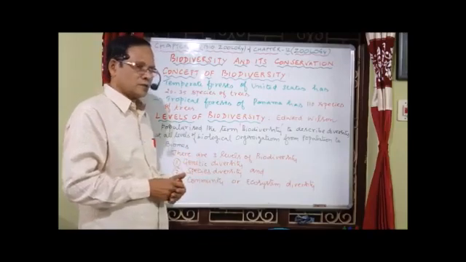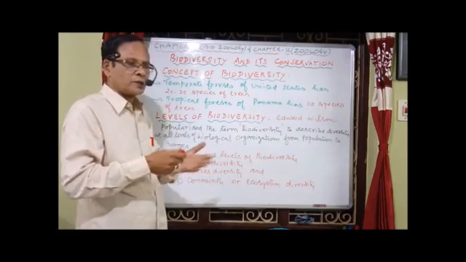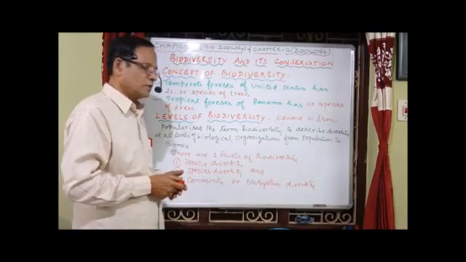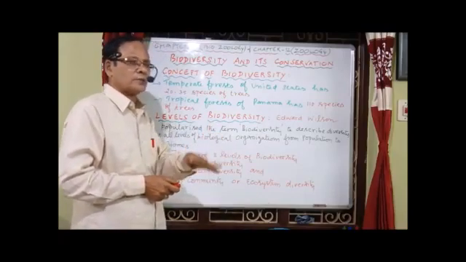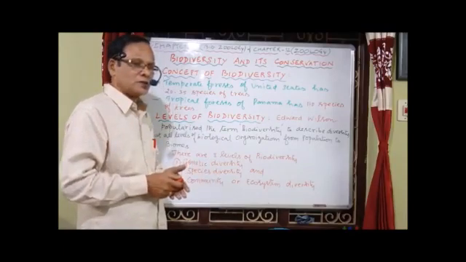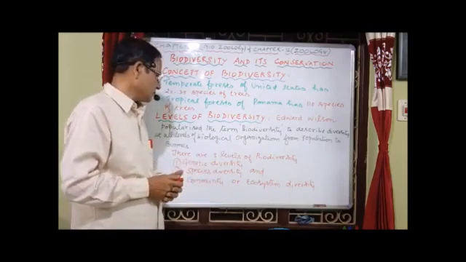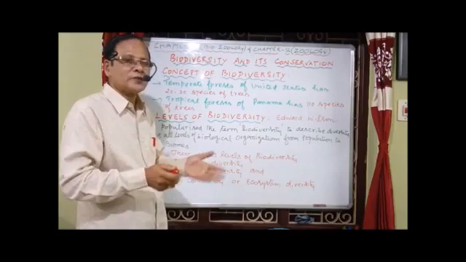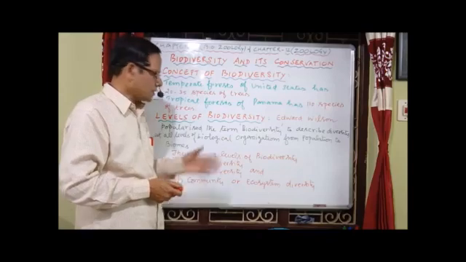Genetic diversity is the difference in genetic makeup, the number and types of genes between distinct species; that's nothing but the genotype. Species diversity is the species richness, the number of species in a particular area. Community or ecosystem diversity refers to habitat, biotic communities and ecological processes. I'll explain one by one.